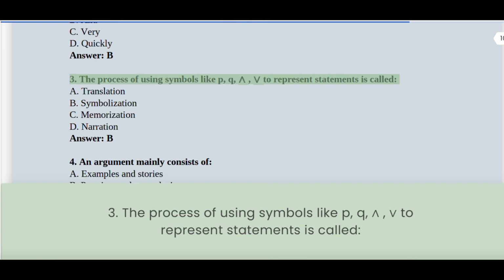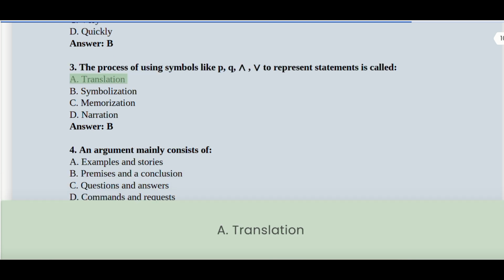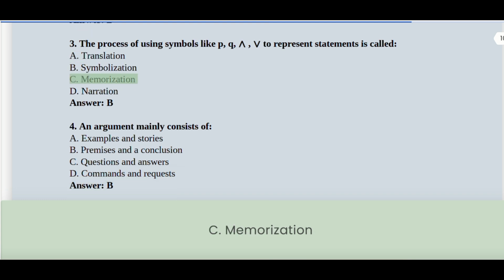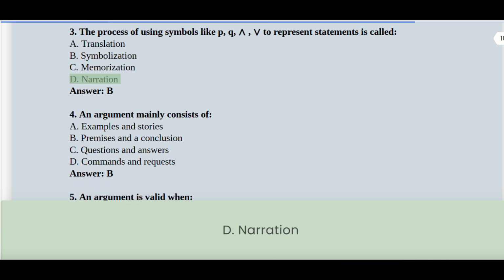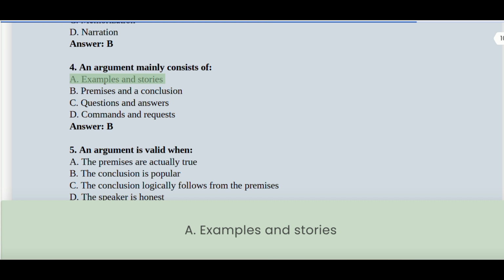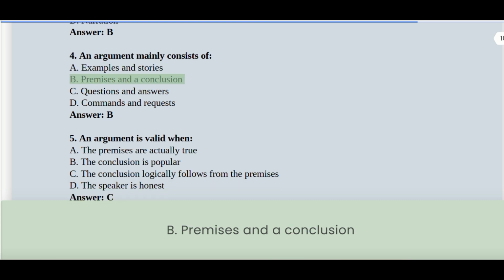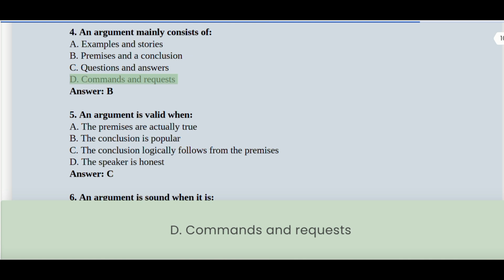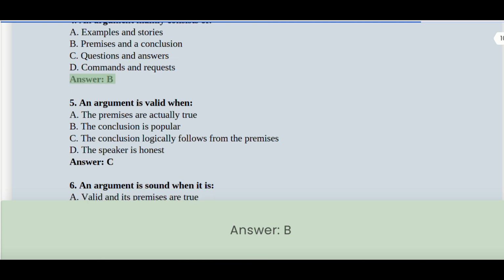3. The process of using symbols like P, Q, and, or to represent statements is called A. Translation. B. Symbolization. C. Memorization. D. Narration. Answer: B. 4. An argument mainly consists of A. Examples and stories. B. Premises and a conclusion. C. Questions and answers. D. Commands and requests. Answer: B.